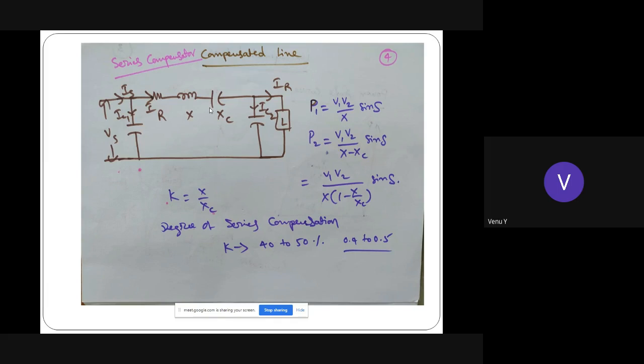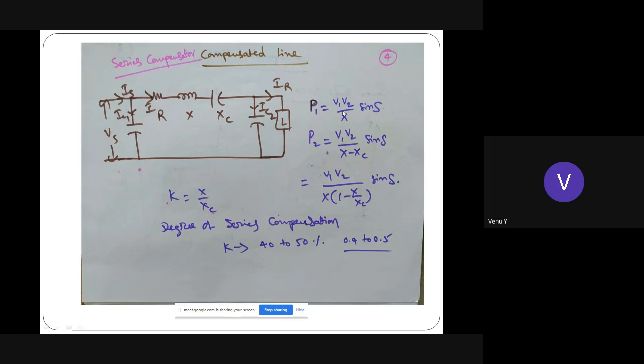You are considering the nominal pi model, which can be extended to the distributed line also, equivalent pi. So here, except Xc, everything is the same. For the compensated line, Xc will be the additional factor.